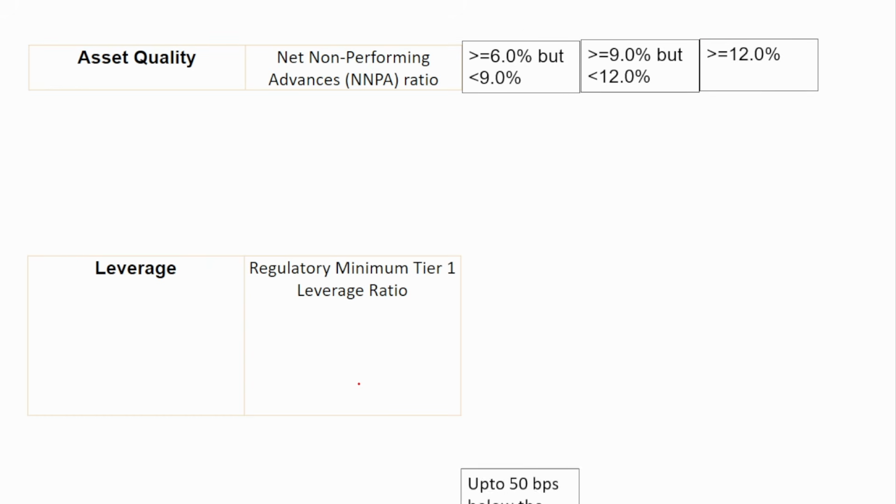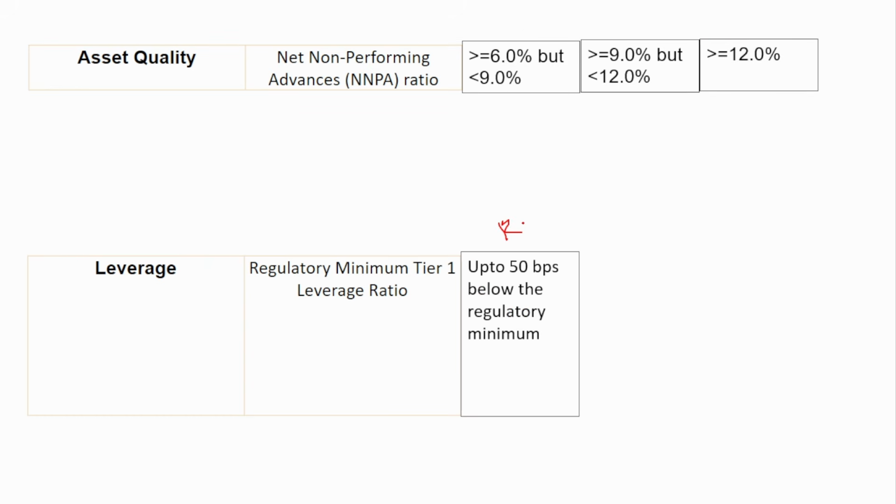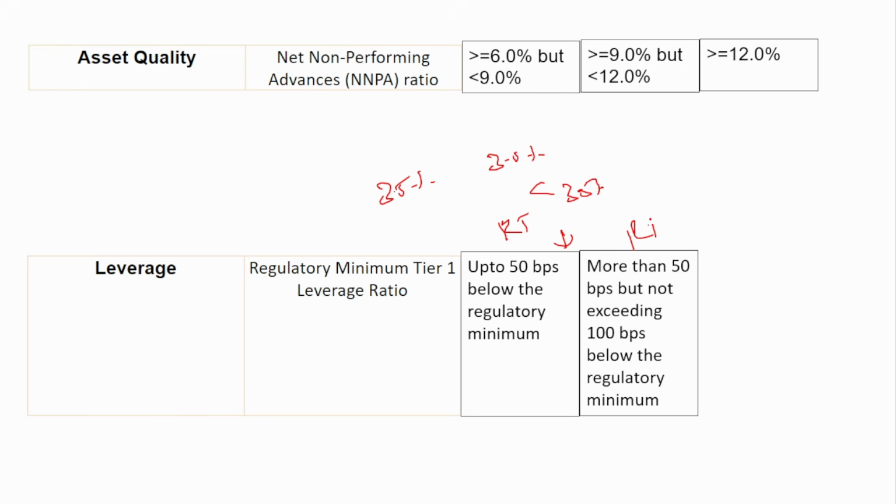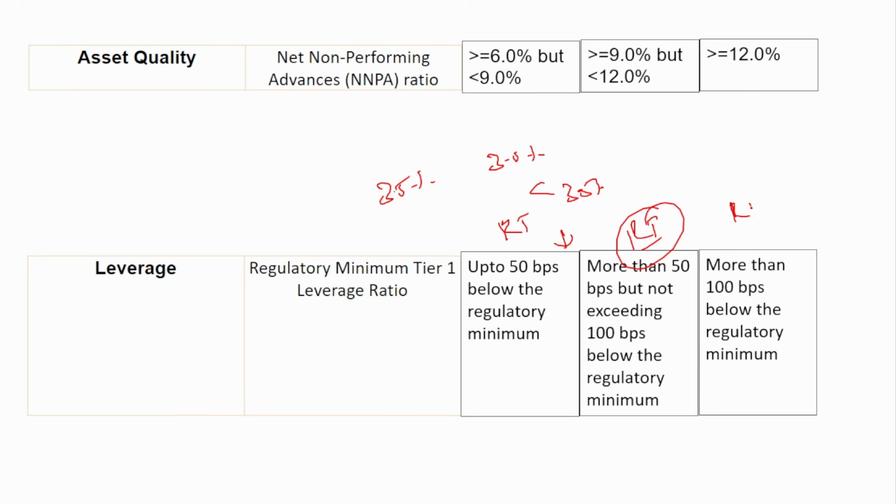Next is leverage. We know that the leverage that the banks have to maintain is 3.5%. When the banks are maintaining leverage more than 3% but lesser than 3.5%, then it comes in risk threshold 1. Risk threshold 2 is when the leverage exceeds more than 50 basis points, and risk threshold 3 is when the leverage exceeds more than 100 basis points.